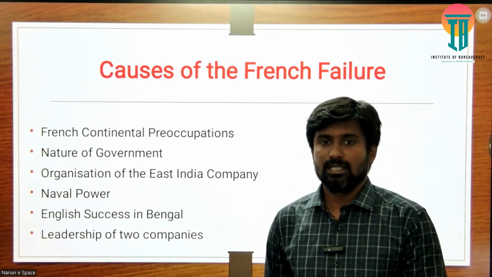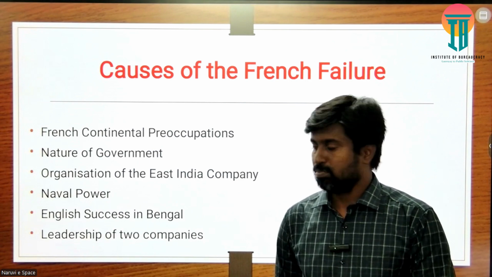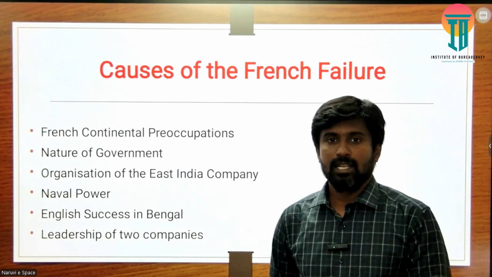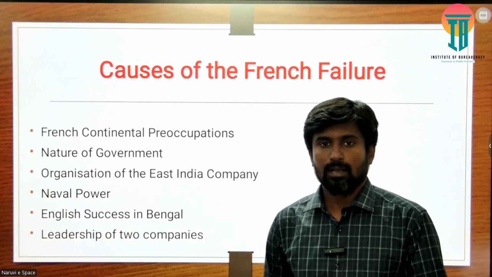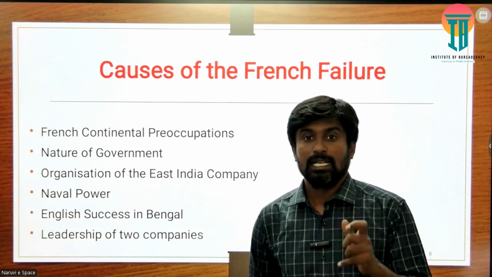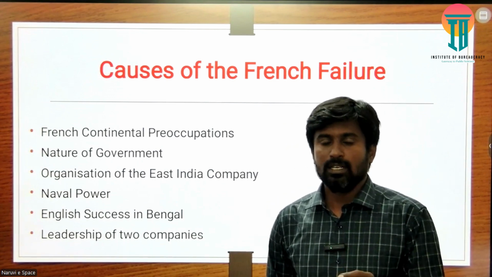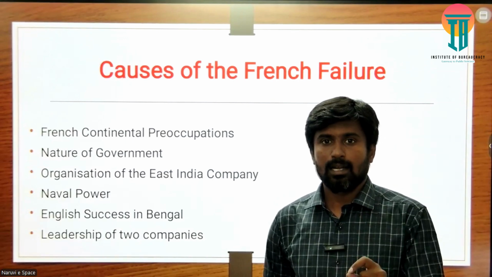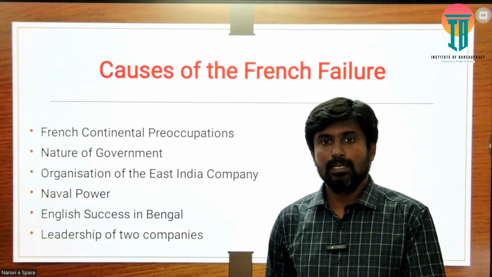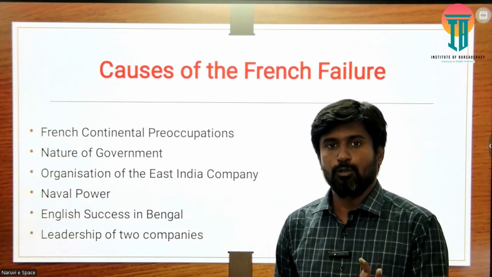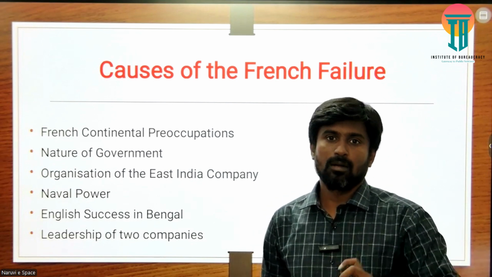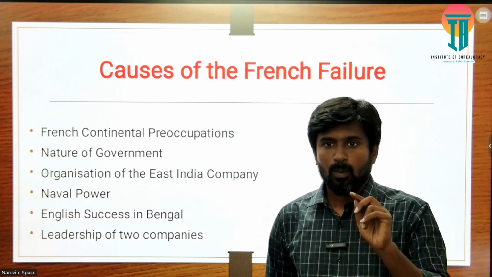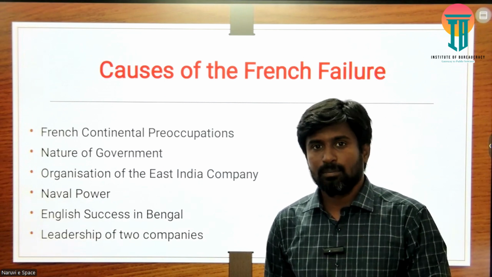Then the next important reason is the leadership of the two companies, Dupleix and Robert Clive. They played a very important part in capturing these regions and establishing their dominance over this region. Robert Clive played a very important part in the Second Carnatic War as well as the Battle of Plassey, and he set a certain standard for how the British East India Company should focus on defeating the French East India Company. What blunder did the French East India Company commit here?